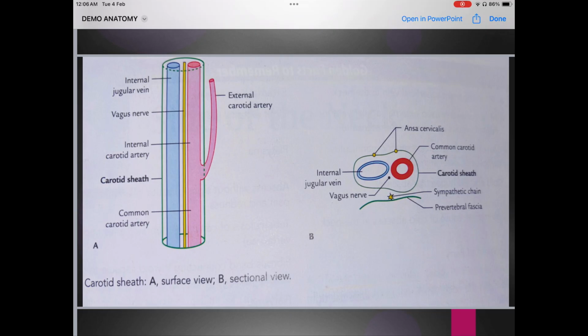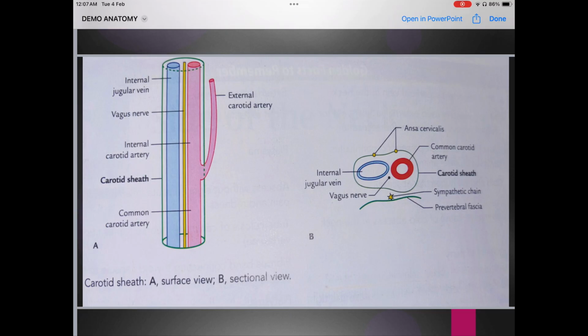So if the examiner asks a question in viva, that the external carotid artery is a part of the carotid sheath, what are you supposed to answer? No, it is not a part of the carotid sheath. Okay, so figure A is a surface view, and now coming to figure B, it is a sectional view. Students, do you understand what a sectional view is? Let me simplify it for you. If you cut this tubular part from the middle or from anywhere into sections, then if you see under the microscope, this is the structure that you see.